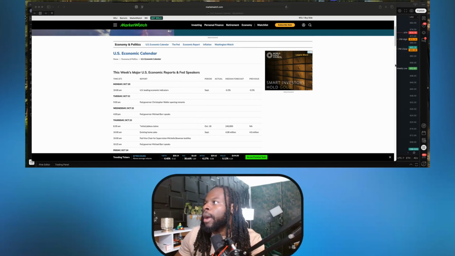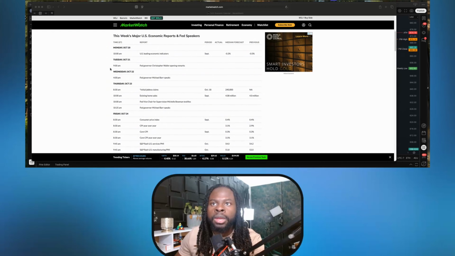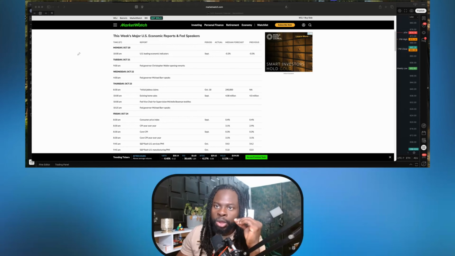Alright, so here I have the weekly calendar with me. If we look at it, you will see that on Monday we're pretty much starting with the US economic indicator. We're gonna have that data coming out at 10 a.m. EST. So next week, what's really important is inflation. Next week is going to be inflation week. That's all really important. However, since the government is shut down, we may not have that data. Right? That data will be delayed. We may have that data at a later date. And that's something that as traders we need to actually be aware of in these current conditions.